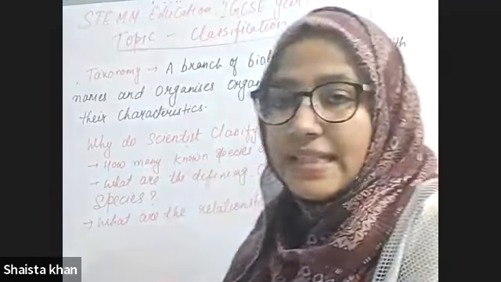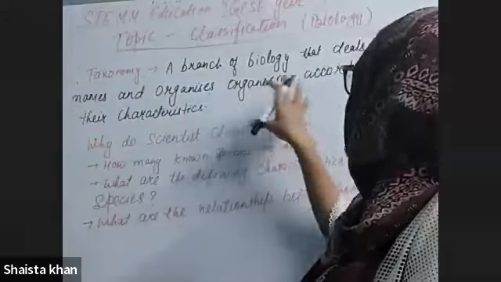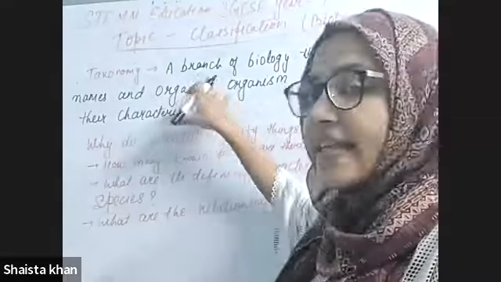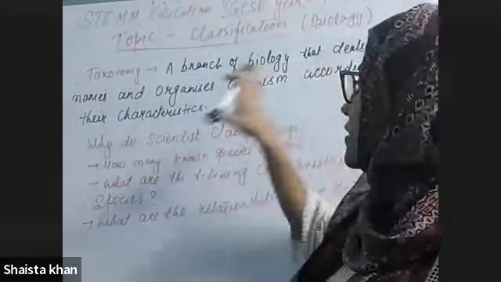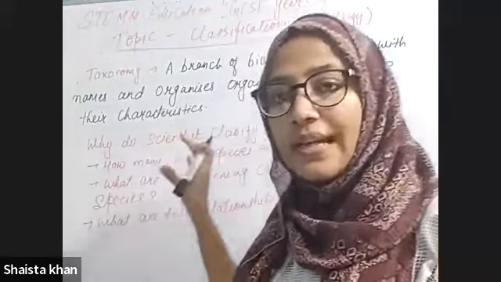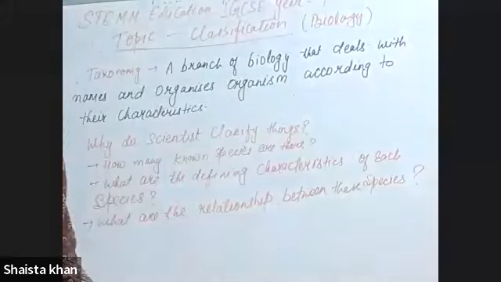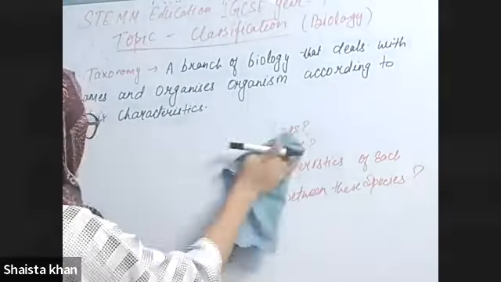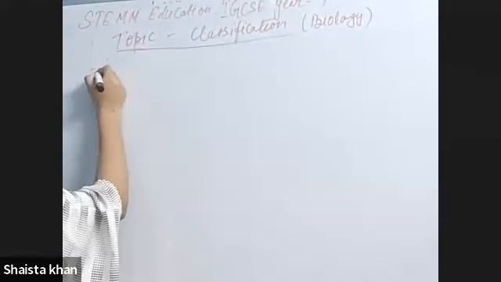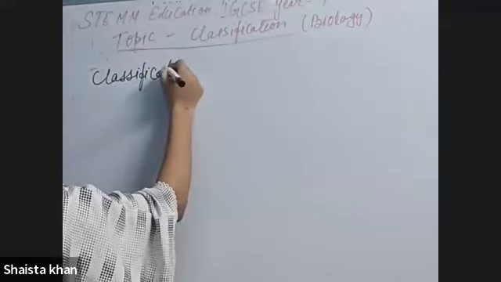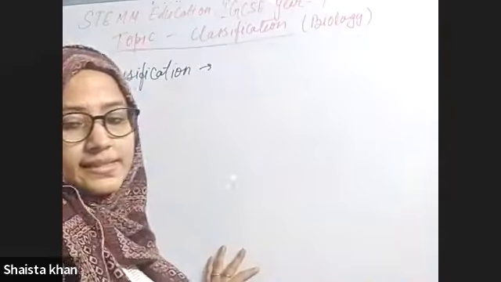On the basis of taxonomy, a branch of biology that deals with naming and organizing organisms according to their characteristics, we can also define classification. Let me write it here. The definition of classification. Why is it necessary? Classification is necessary for grouping things.